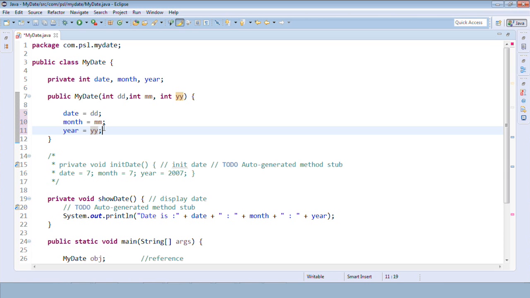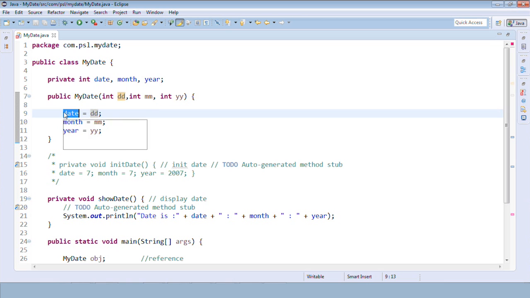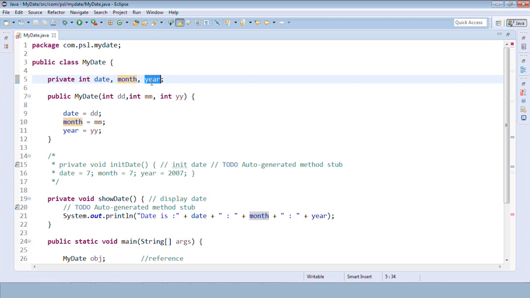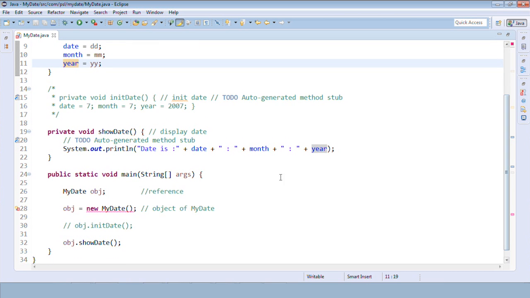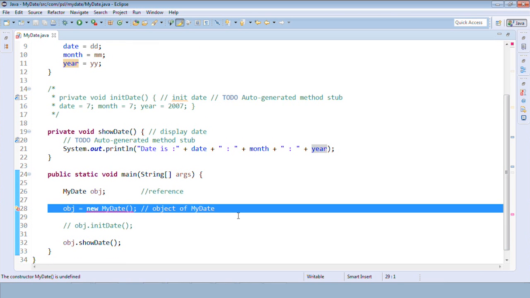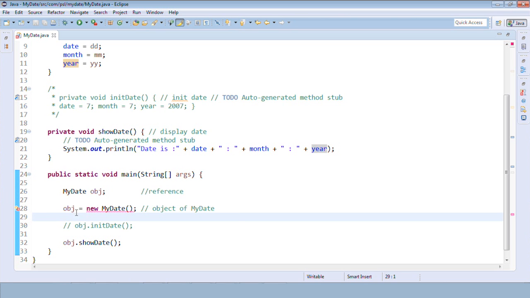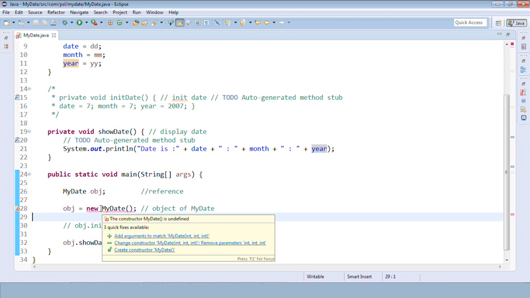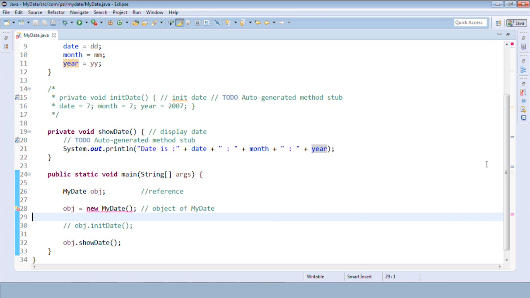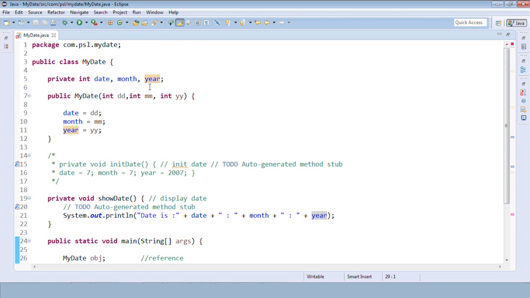And we already know that the values will get copied from right to left. So the dd value will get copied into date, right? So these values will get copied. And if you observe, the compiler has started shouting. It is giving us an error. What does it say? We don't have any default constructor. It cannot give a call to the constructor because we don't have any default constructor in the same class, right?